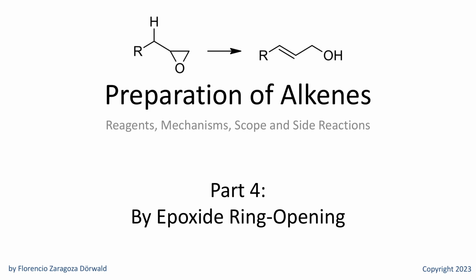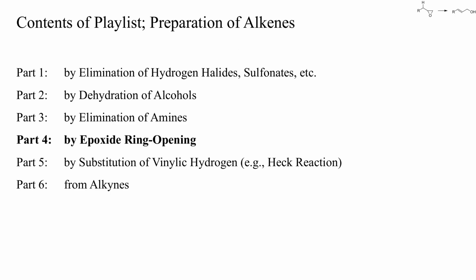Welcome to part 4 of this video playlist about the preparation of alkenes. In this video I'll show you some examples of the preparation of allylic alcohols from epoxides. Both base and acid catalyzed isomerizations have been reported. Internal and terminal epoxides react however quite differently and will be treated separately.